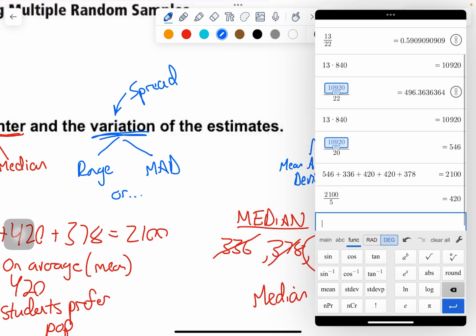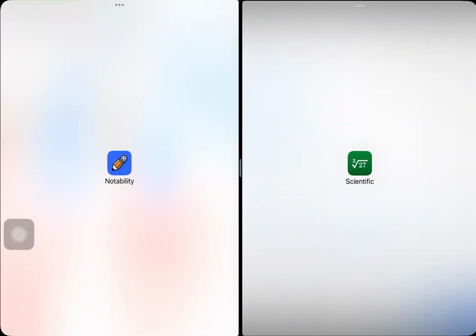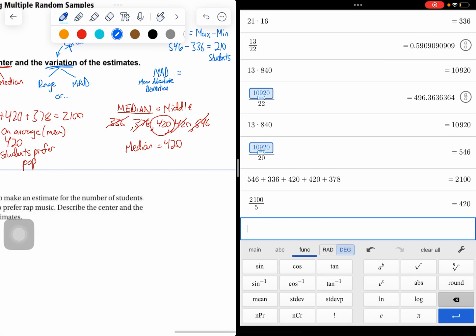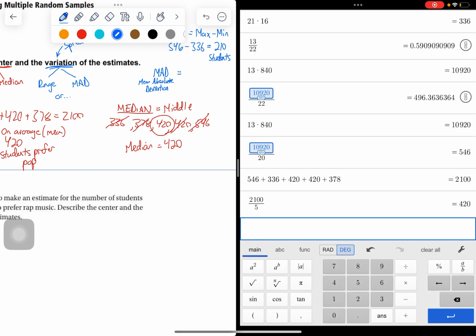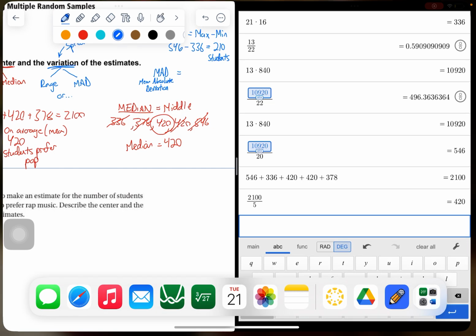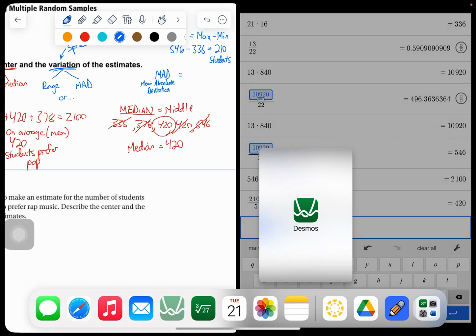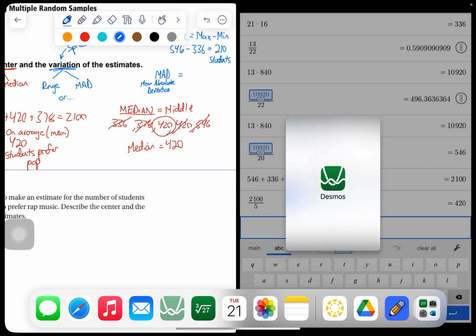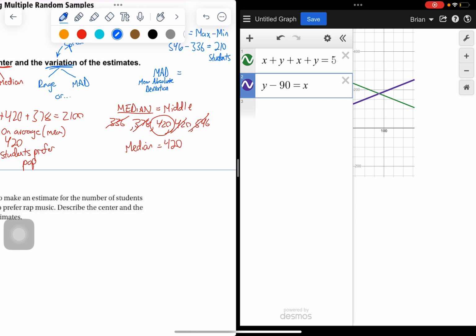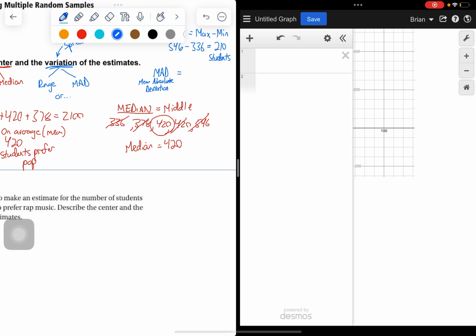Let's see, maybe I have to do split screen because it should come up in function. That's interesting. All right, I lied. We got to use the graphing calculator, okay? You've never used the graphing calculator before. Move that over. Hopefully you've got that. If not, just watch. It's no big deal because the MAD is not going to be on your homework tonight.